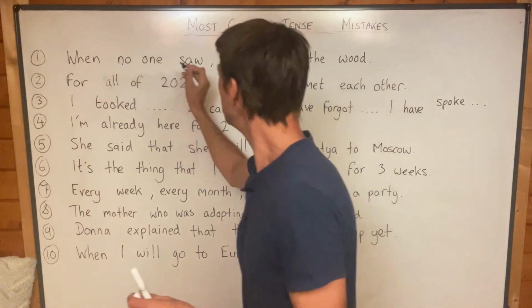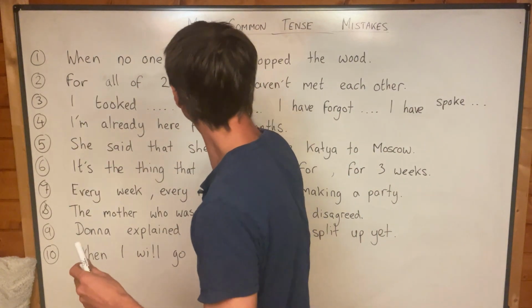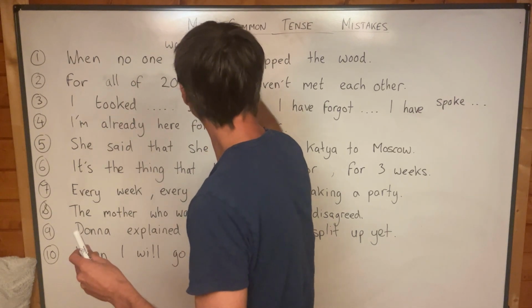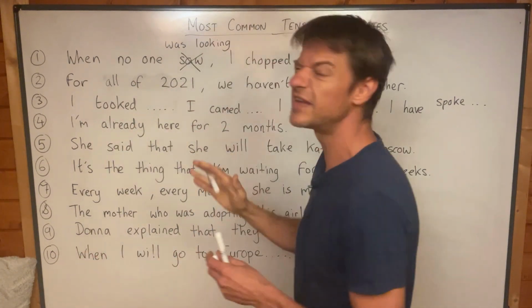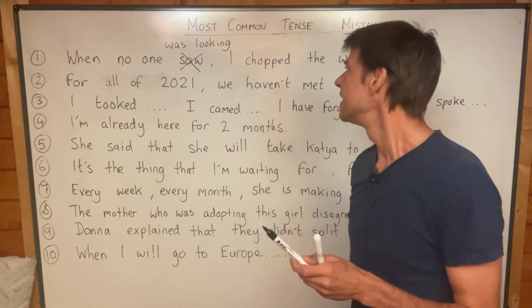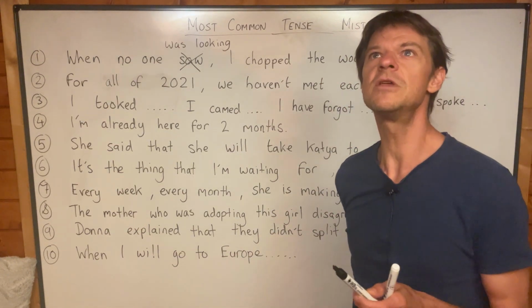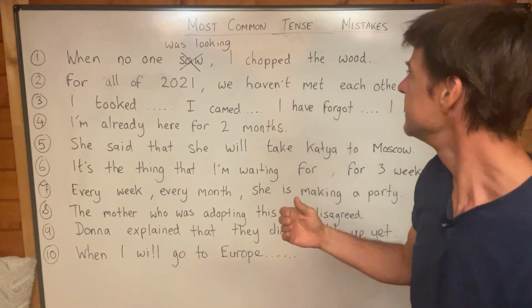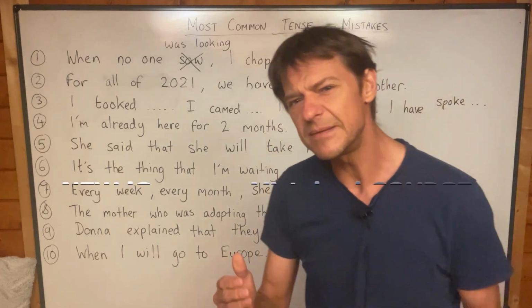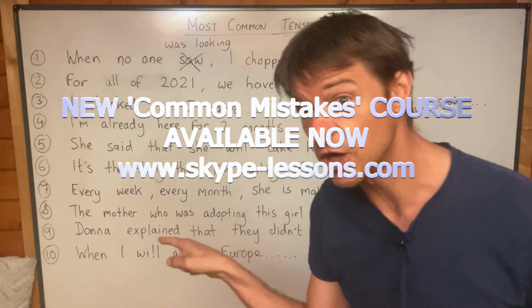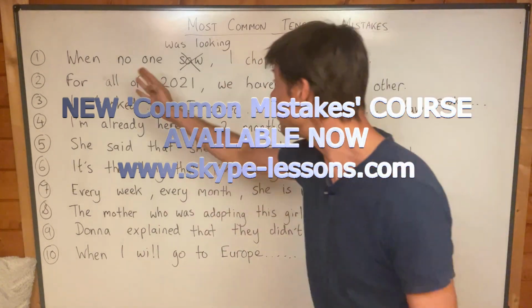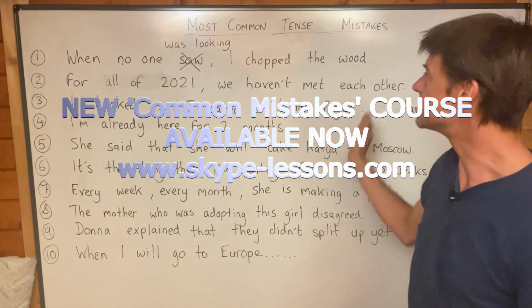And so, when no one was looking. I agree that see is a stative verb, and so you can't really say "when no one was seeing." But remember that you see something unintentionally. Here, we don't mean unintentionally. We mean more like when no one was looking at her. You don't have to say the "at her," though. When no one was looking, she chopped the wood.